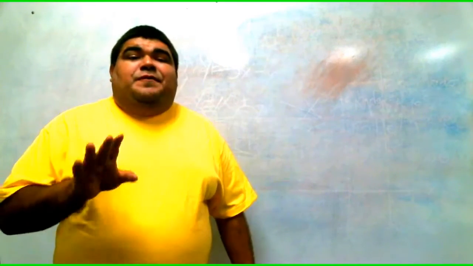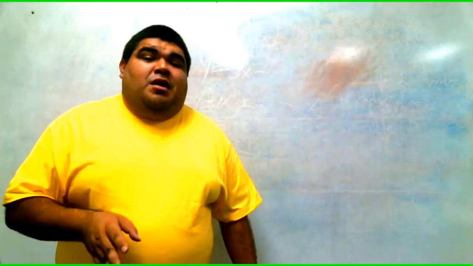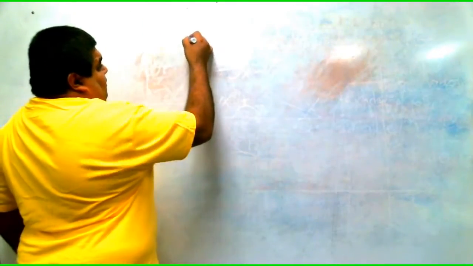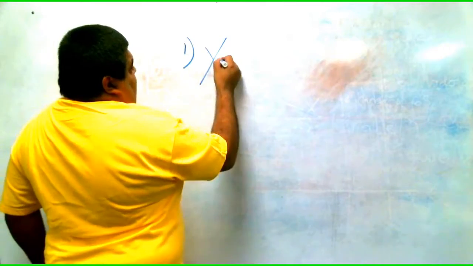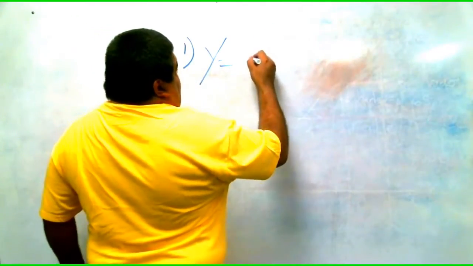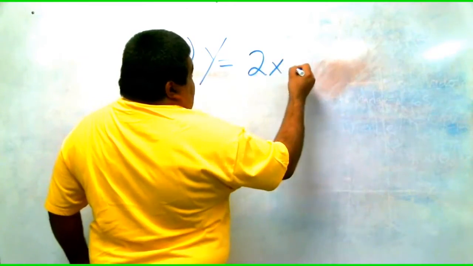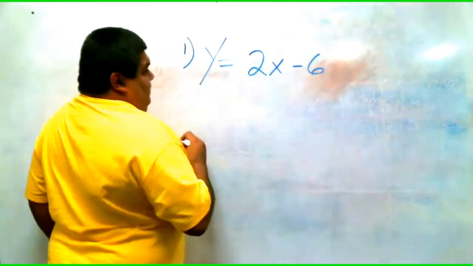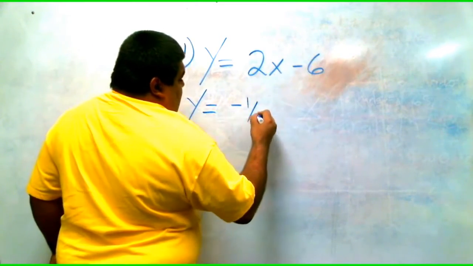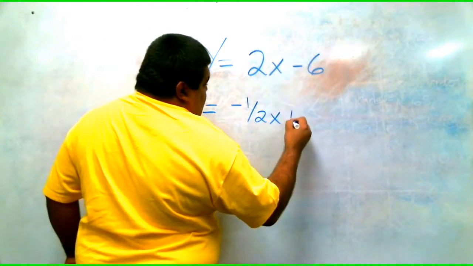All right, the assignment for today is you're going to have two problems. You have to, for each problem, label it if it's parallel or perpendicular, okay? So, number 1, we have y equals 2x minus 6 and y equals x plus 3.